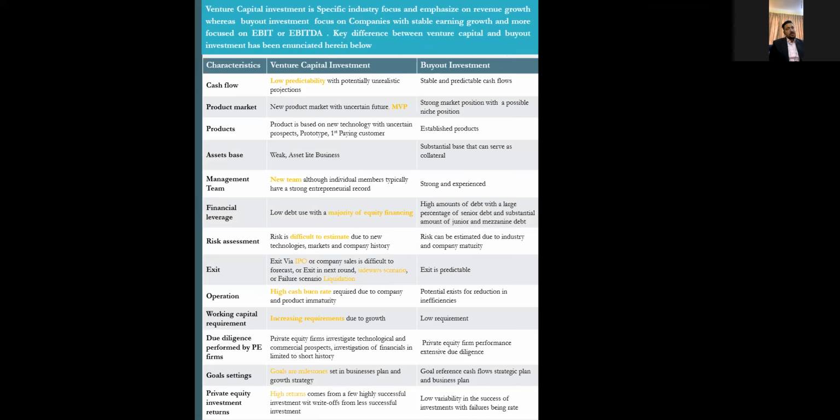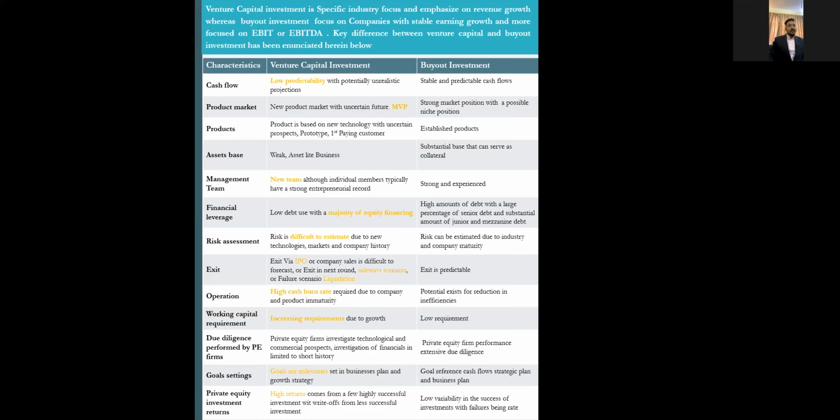So from the mature company perspective, it's a buyout investment, where a company will be more mature, having a stable cash flow and profitability margin in terms of growth and in terms of size, right? But in terms of venture capital investment, it's at a very nascent stage, right? So there is a low predictability of cash flow, right? We can't predict precisely how cash flow will be going forward, five years down the line or ten years down the line. It's really biased, right?